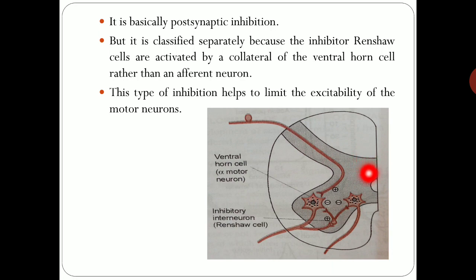So now this is the ventral horn of the spinal cord. It is part of the gray matter. So this is white matter and this is gray matter. Ventral horn, and this is the dorsal horn. So now this afferent neuron first excites the alpha motor neuron which is present in the ventral horn. Okay.